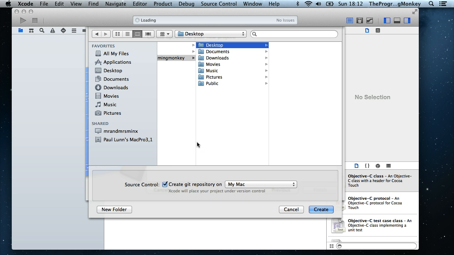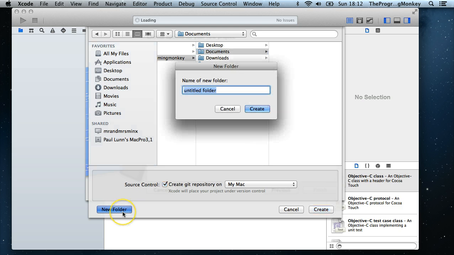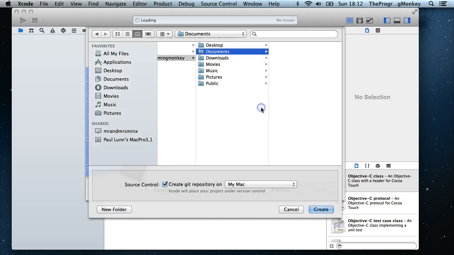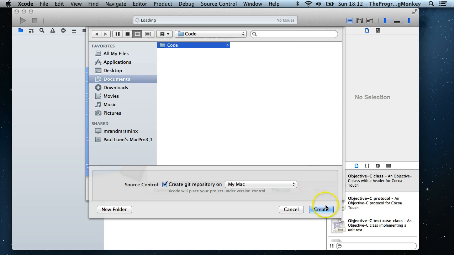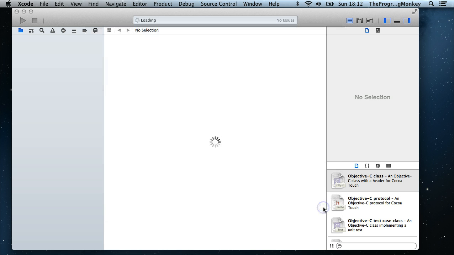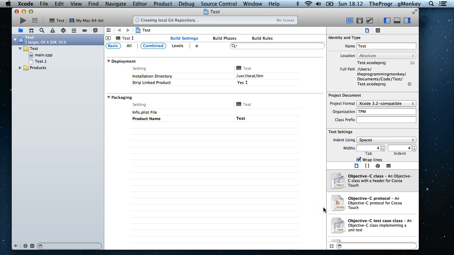What it does here is we need to create a folder where it's going to create some code. So we'll call this folder code, with the caps lock on, and then create that. I've created a code folder, and this will create the actual project within that folder.